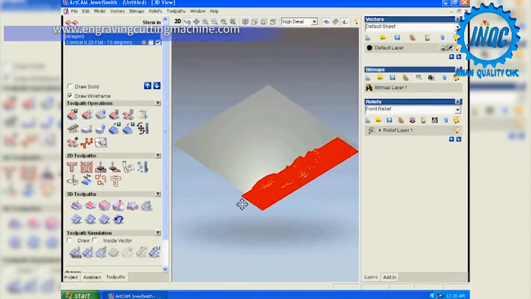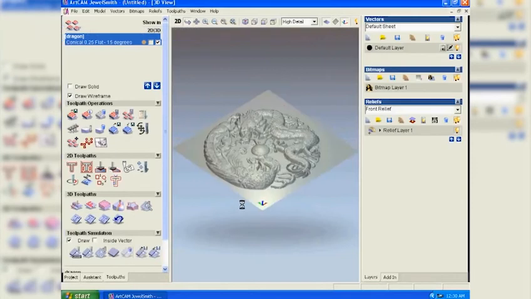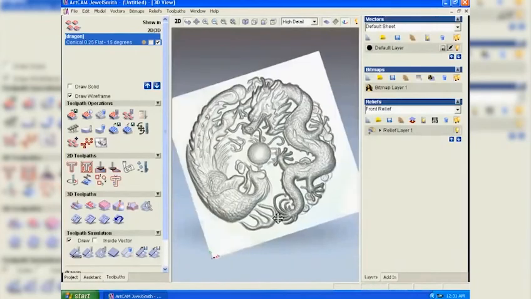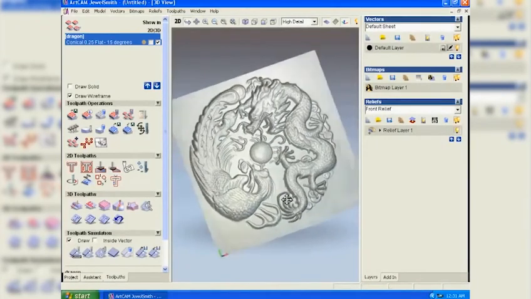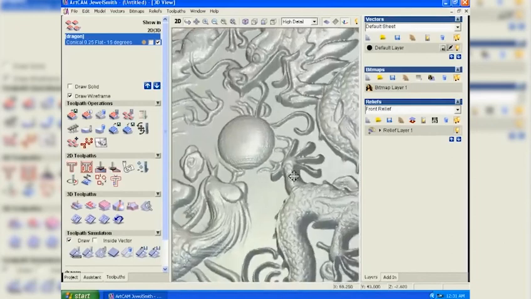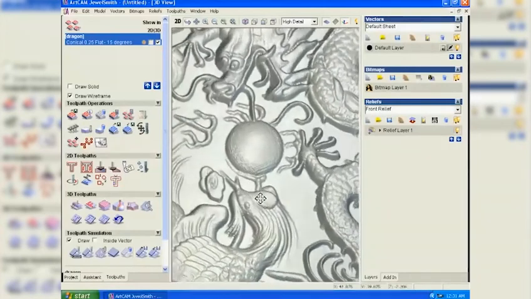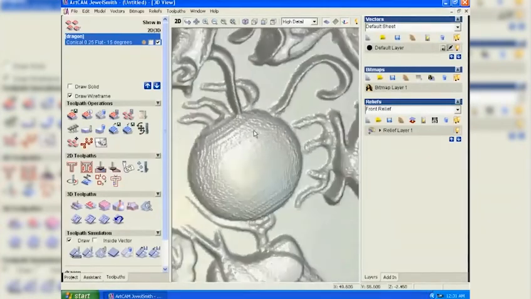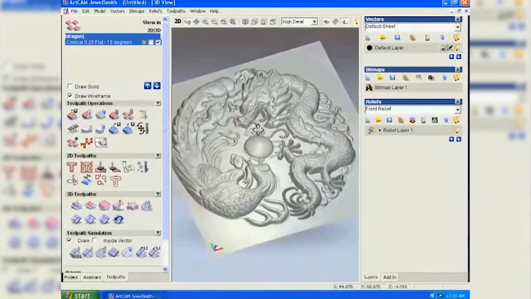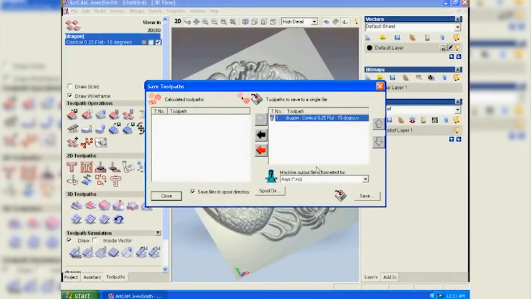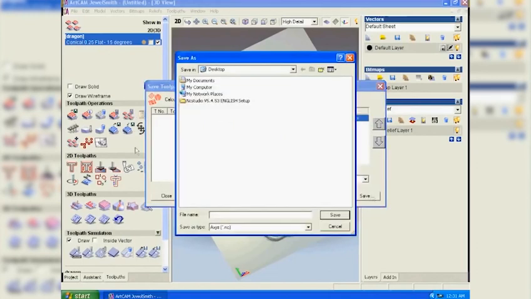Simulate. Okay, looks good to me. Okay, looks good to me. Then you can save the Toolpath and save as NC. Okay, we're gonna save it as DRA, just DRA.